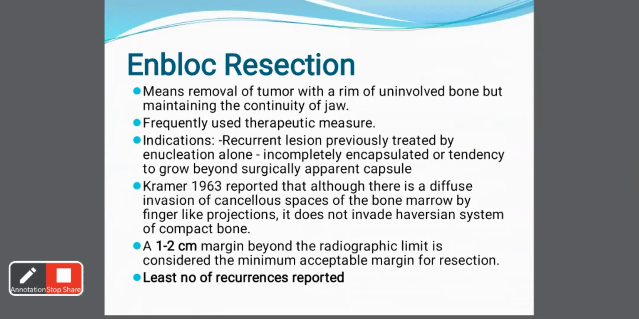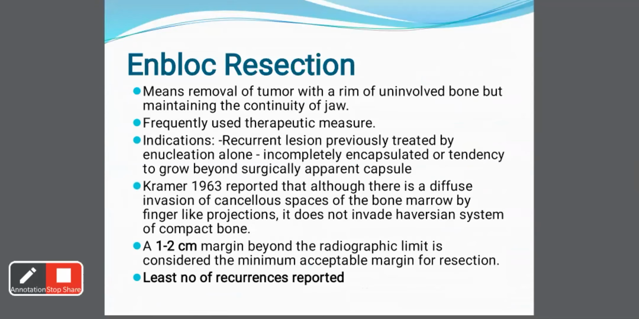It is also known as marginal resection. So this means the removal of the tumor with a rim of uninvolved bone, but maintaining the continuity of the jaw. So the main part about the marginal resection is that the continuity of the bone is maintained. This is a frequently used treatment option.